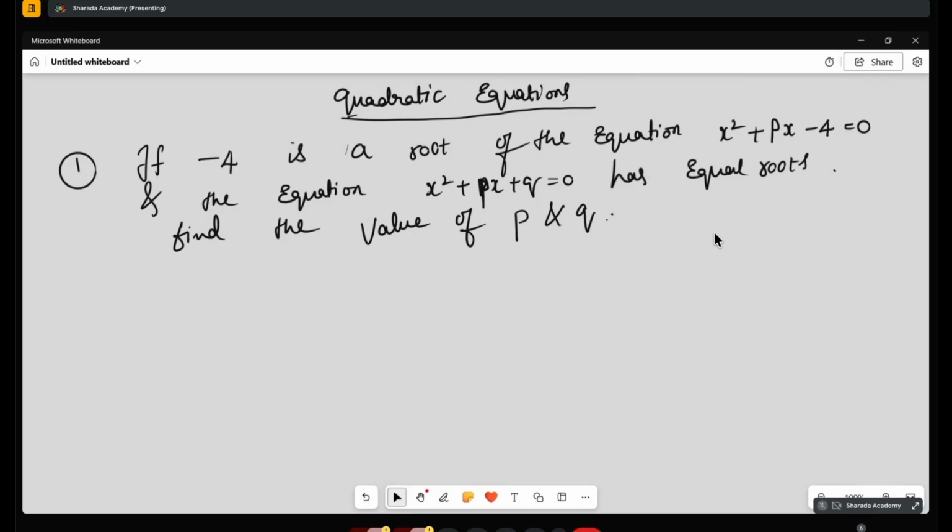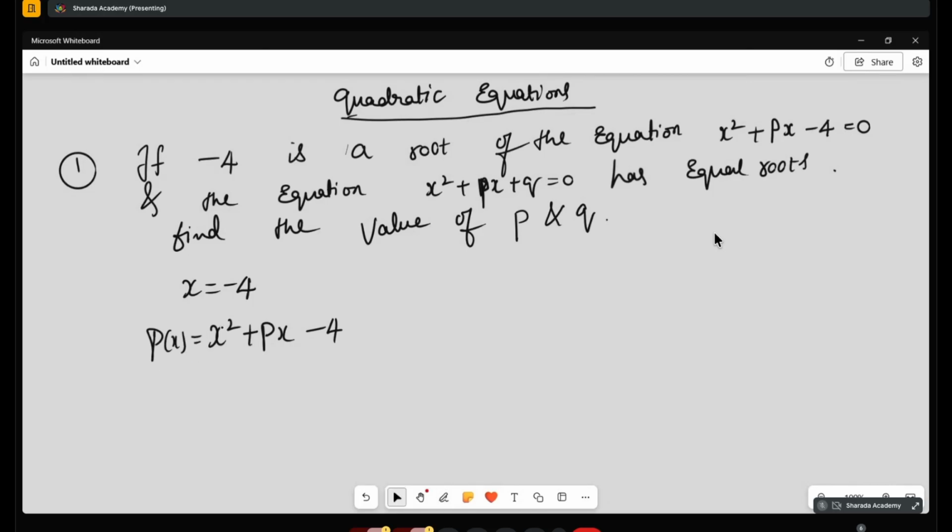Root of the equation. What do you mean by this? Minus 4 is the root of this equation. Then what can I conclude from this? Root, solution, zero of the equation, everything is the same. That means if I substitute x is equal to minus 4, the total answer of that will be equal to 0. Correct?